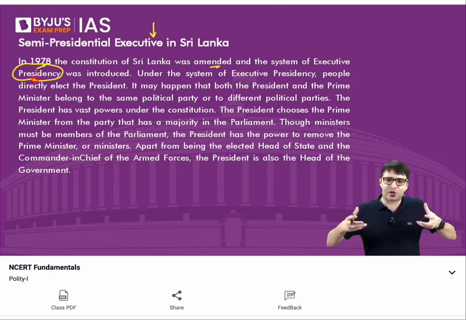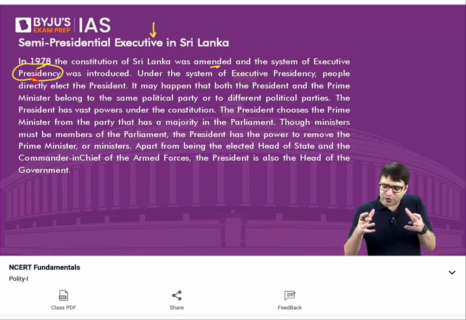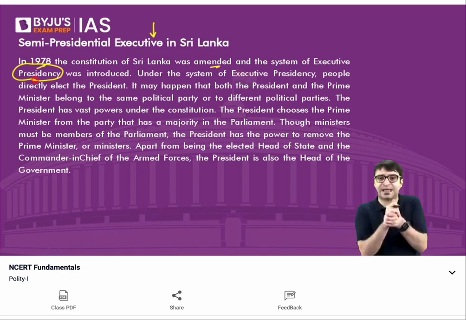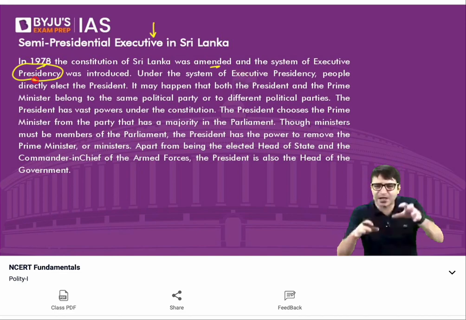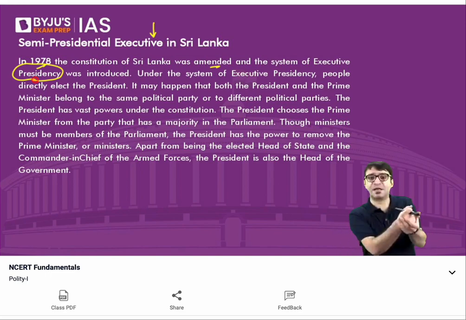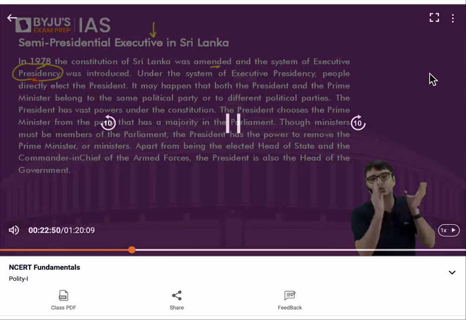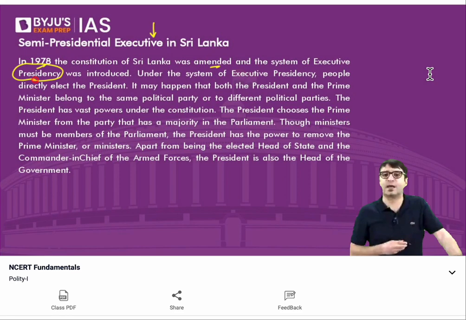It may also be possible that the president and the prime minister may be from different political parties as well. So this concept of executive presidency was introduced in Sri Lanka in 1978. So it is some kind of a semi-presidential. Because in this case, the president of Sri Lanka has enormous powers as well.